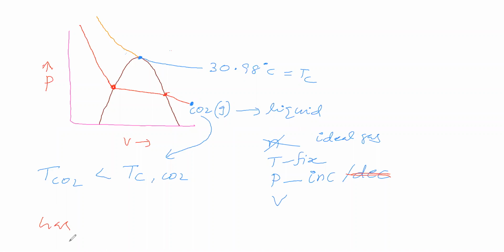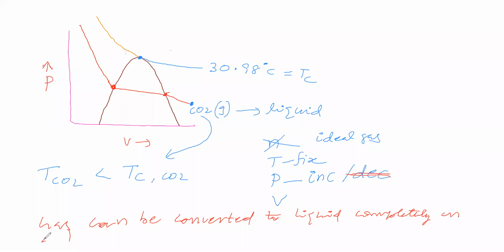Gas can be converted to liquid completely on applying pressure by keeping temperature of gas less than its critical temperature.